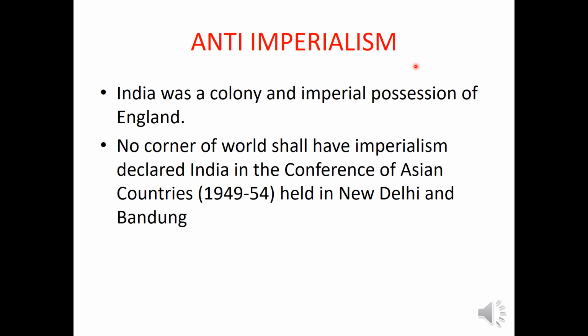So how can India support imperialism? So India told that no corner of the world shall have imperialism, and India declared it in the Conference of Asian Countries, which was held in New Delhi and later in Bandung in the year 1955. So India told that it doesn't support any imperial possessions. So this is the third feature of Indian foreign policy.